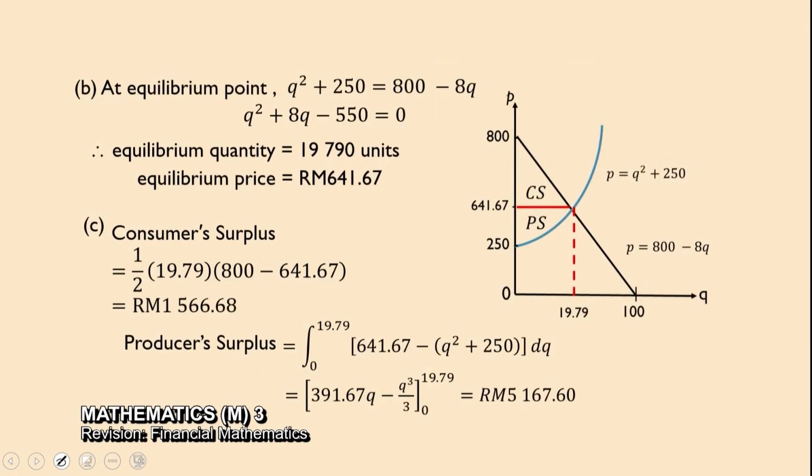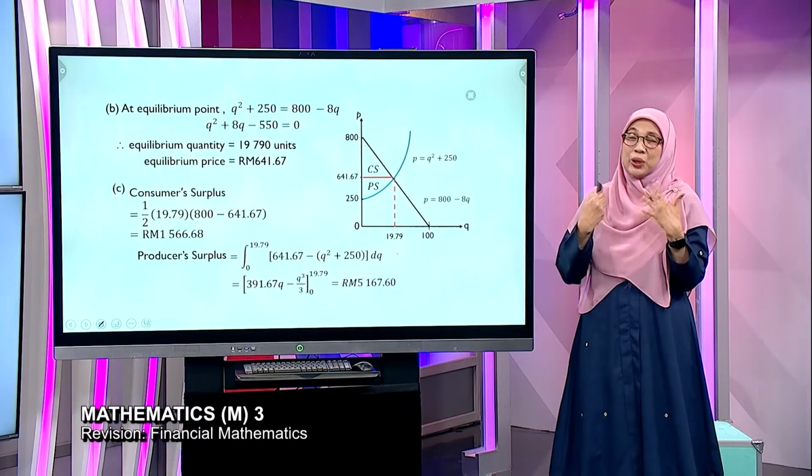And then, to find the equilibrium point, we will first get the quantity sebab we have P in terms of Q, and then followed by equilibrium price. Okay, consumer surplus is still the same, half times base times height, but producer surplus, remember, it's always below the equilibrium line. So notice that we have to find the area of the rectangle minus the area under the curve. So tedious. Although it looks like 2 steps, actually I miss a lot of steps. Yes, I miss a lot of steps. So I advise kalau boleh jangan tukarlah the format of the question kecuali you have no choice.